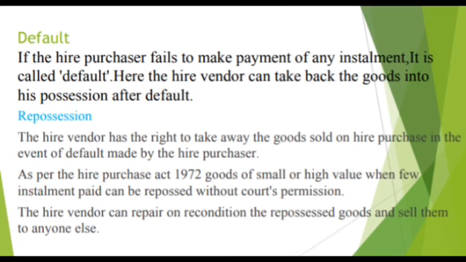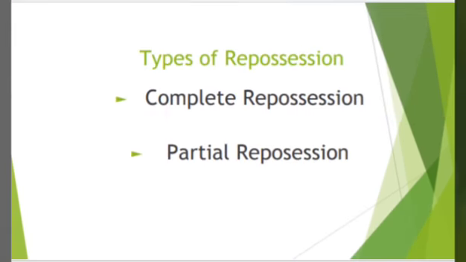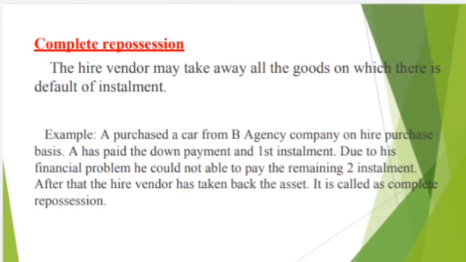Next, we are going to see the types of repossession. The first one is complete repossession, the second one is partial repossession. Let us understand complete repossession. In complete repossession, the hire vendor may take away all the goods on which there is default of installment.